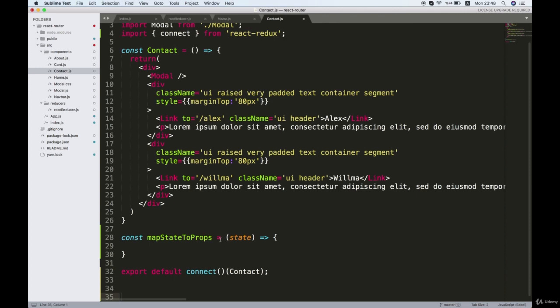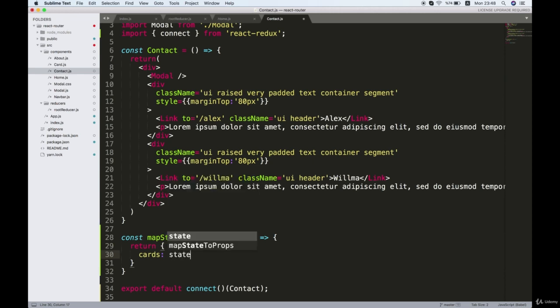Okay, so the way that we do this is by returning an object inside this function, and this object will then represent the different properties that we want to add to the props. So for example, if I want to add a property called cards, then I can add that in here, and I'm going to say that is equal to state.cards.